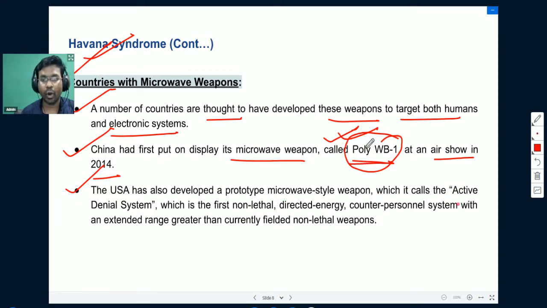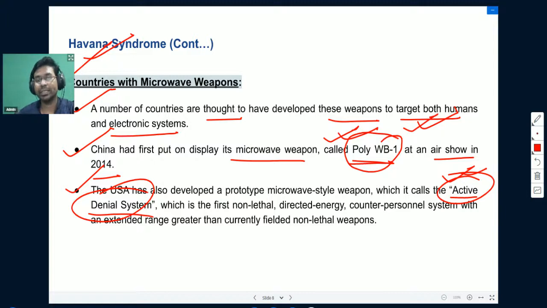The USA calls that particular microwave weapon the Active Denial System. So this is the name of the microwave weapon of the United States of America. Its name is Active Denial System, and the name of the microwave weapon of China is Poly WB1. This Active Denial System is the first non-lethal directed energy counter-personnel system with an extended range which is greater than the currently fielded non-lethal weapons.